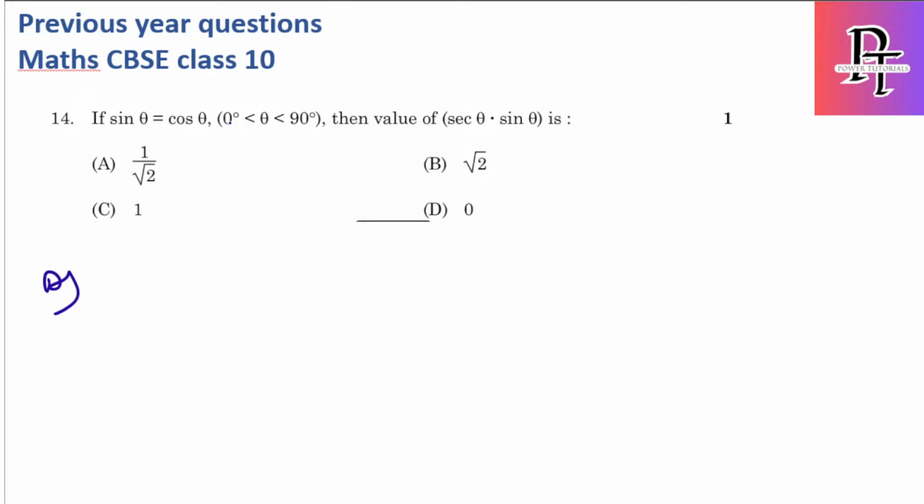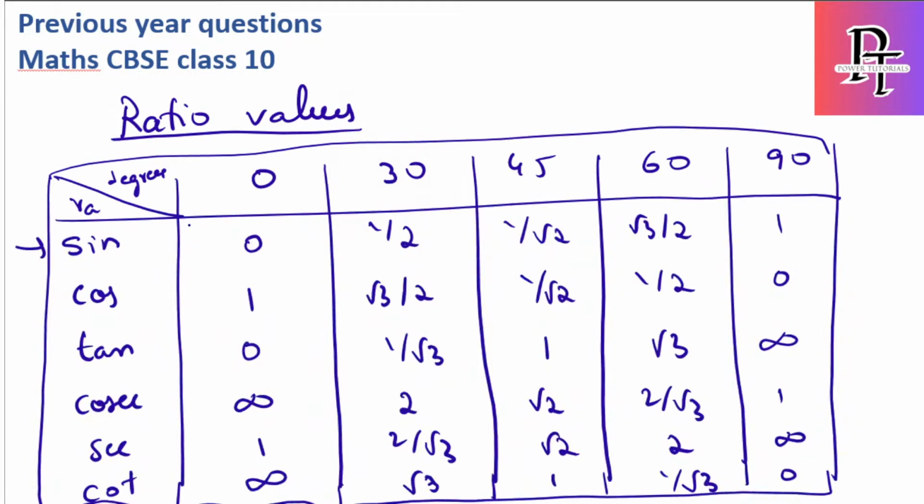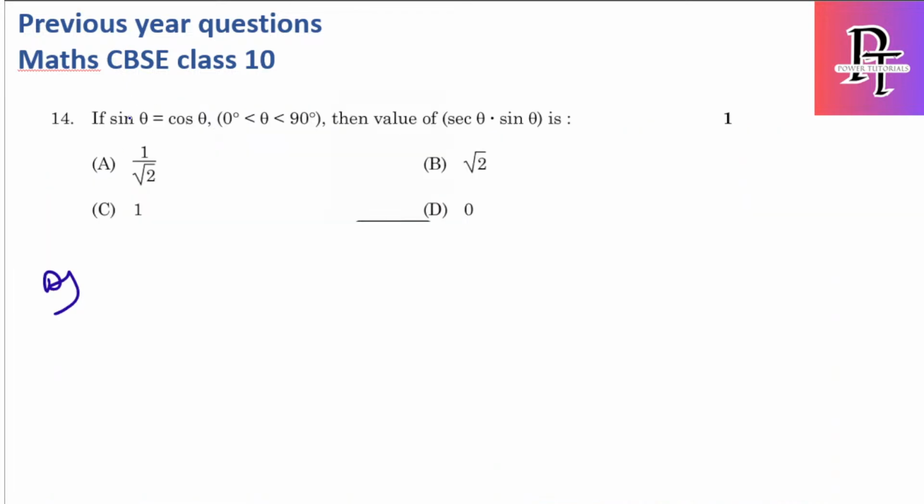Here they have mentioned sin theta is equal to cos theta. For this, again you have to remember that value. If you see these two values, sin and cos, only at one angle will the values be the same. Not only here, for tan and cot, even for cosecant and secant also, only at 45 degrees will the respective values be the same. So sin theta is cos theta, so simple, theta is equal to 45 degrees.